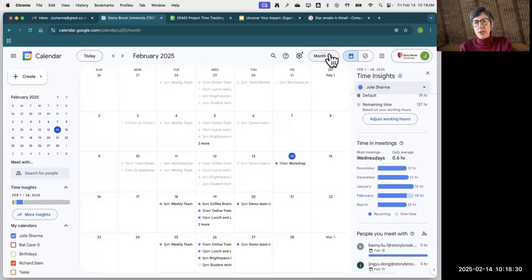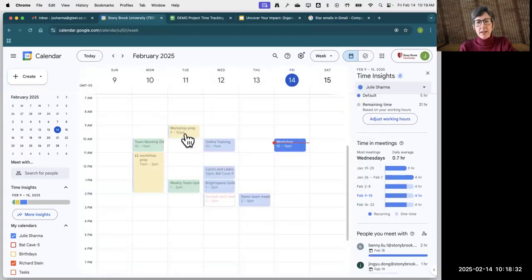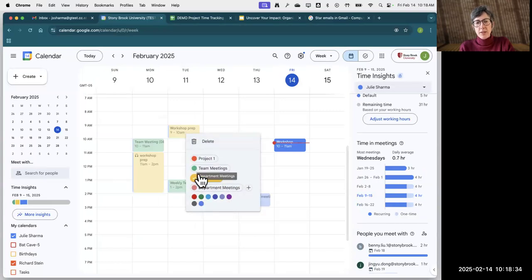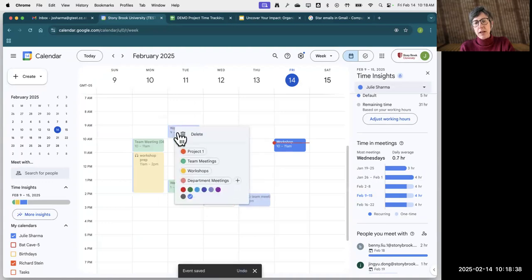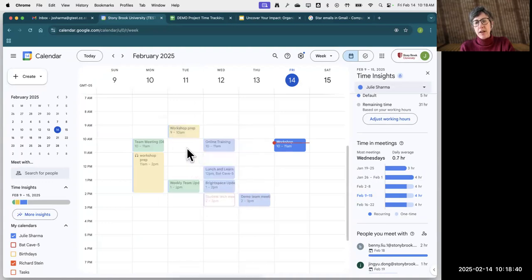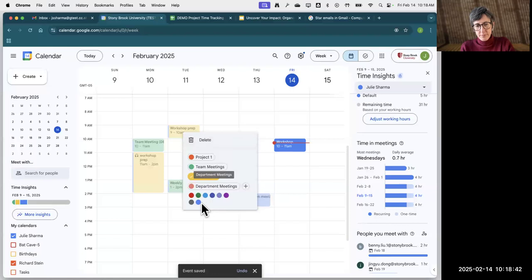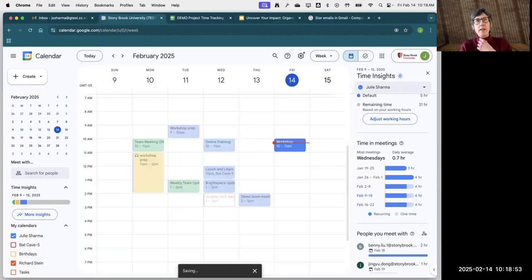So I had a good question in chat. How do I unassign the color? So the only way you can really unassign it is by going back to your main calendar color. So if I assign this to workshop, I want to find whatever it says for calendar color and reassign that. And then I will kind of undo the association with a specific color.